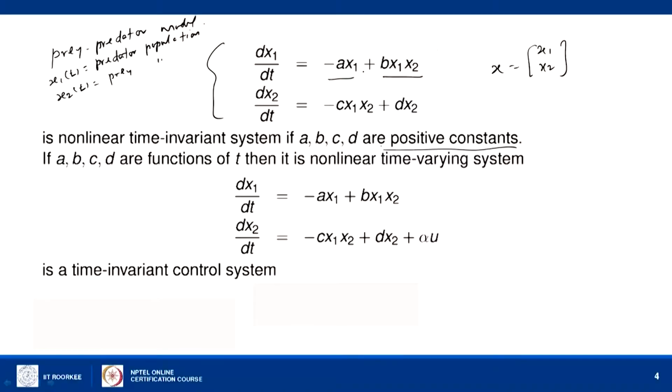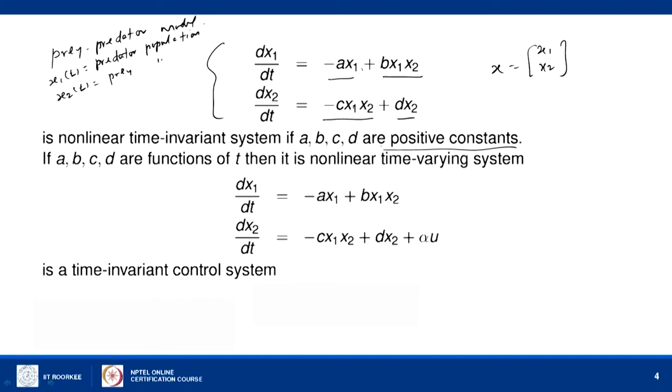That is a plus sign, and in dx2/dt, in the absence of the predator, the x2 population will increase on its own, and in the presence of the predator the population of x2 will decrease. How will it decrease?